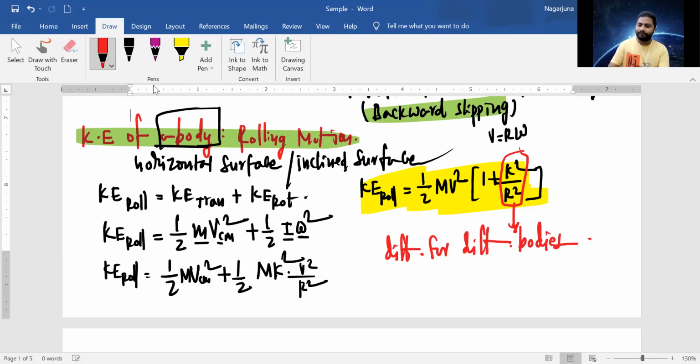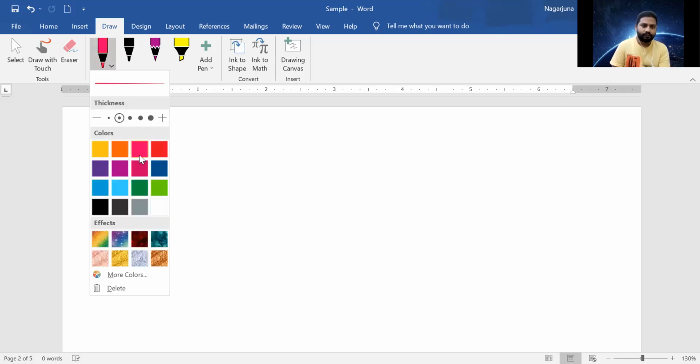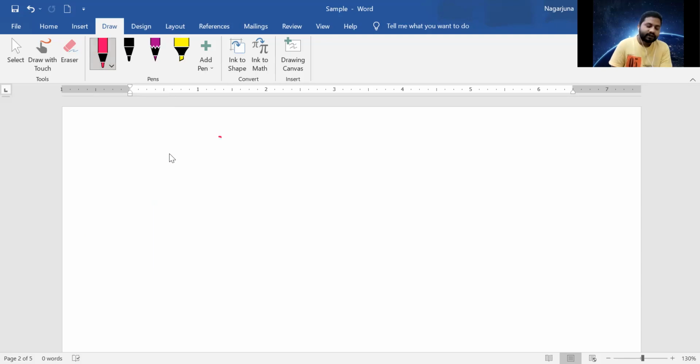Let's talk about them. So remember the expression half m v square into 1 plus k square by r square, and let's talk about the k square by r square values for different bodies. Very important, questions can come on k square by r square values indirectly.